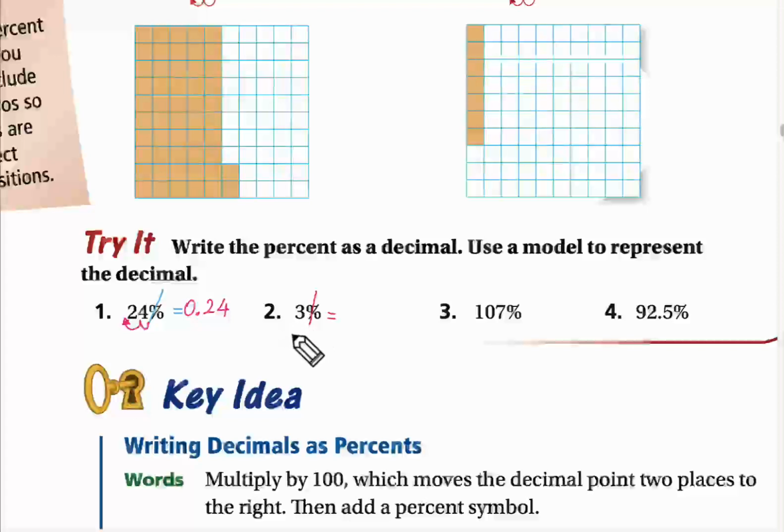Okay, so where is the point? I don't have a point. So where should I put the point? If we don't have a point, the point is to the right. And we should move it 2 digits to the left. 1, 2. Oh, we have only 1 digit. What should I do?